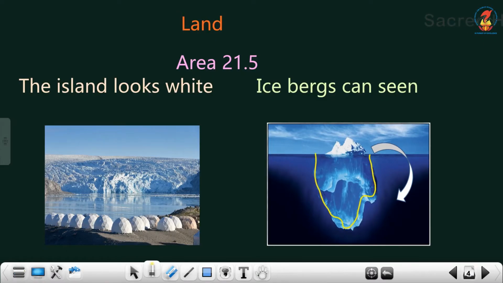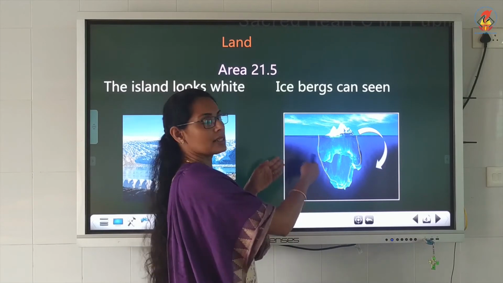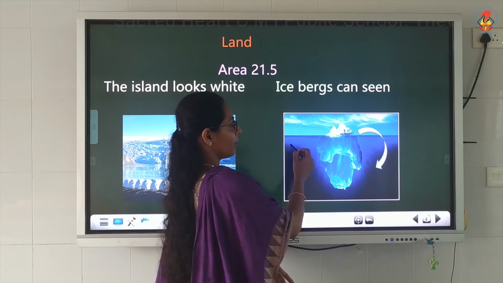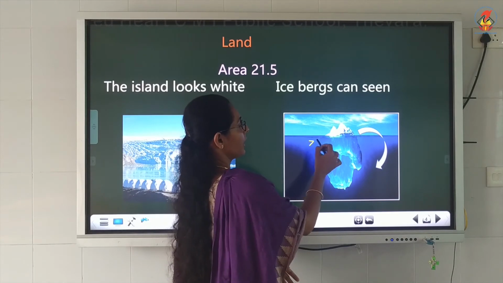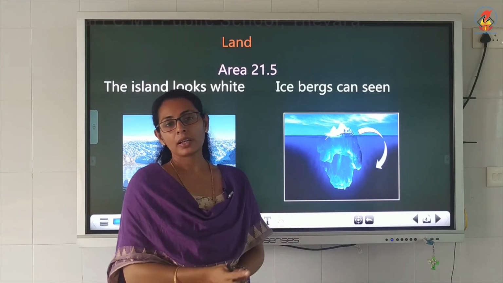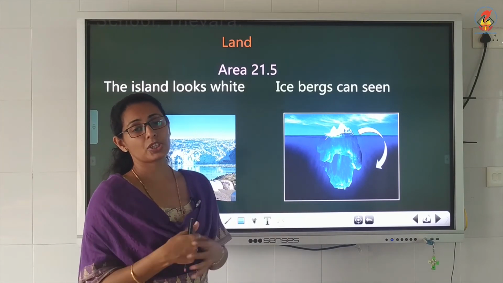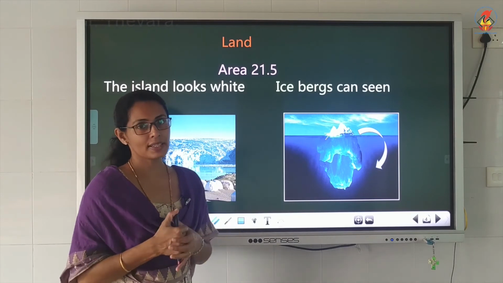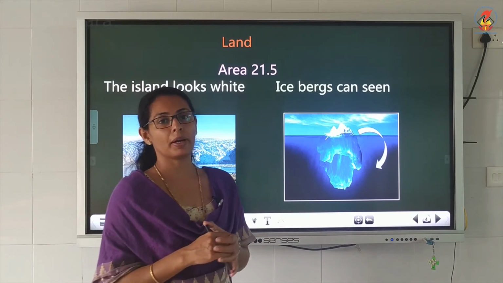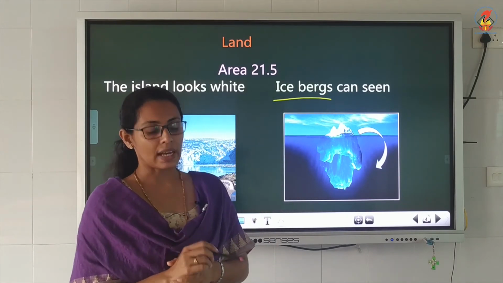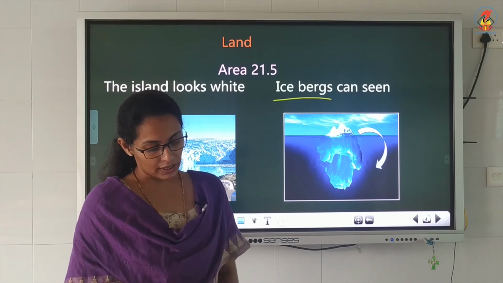Normally the waterways are used by sailors, and they will not understand that the remaining portion is under the water. So ships or boats going there may hit it and sink. Like the accident that happened to the luxurious ship known as Titanic. The Titanic also sank because of a particular iceberg. Clear? So these icebergs are mostly seen in Greenland.